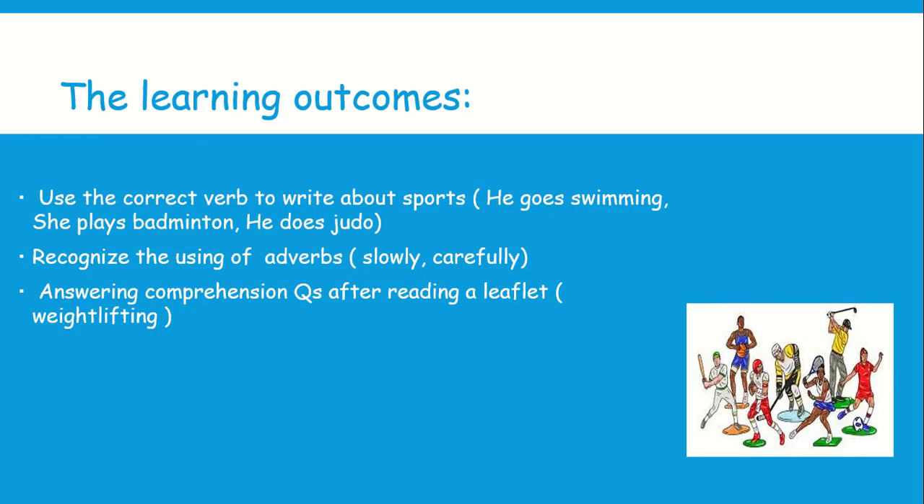Well done. So, our learning outcomes. Number 1, we are going to use the correct verb to write about sports. For example, he goes swimming, she plays badminton, he does judo. Then we are going to recognize the use of adverbs, for example, slowly, carefully. We are going to know how we use adverbs and what adverbs mean. Then we are going to answer comprehension questions after you read a leaflet about weightlifting.